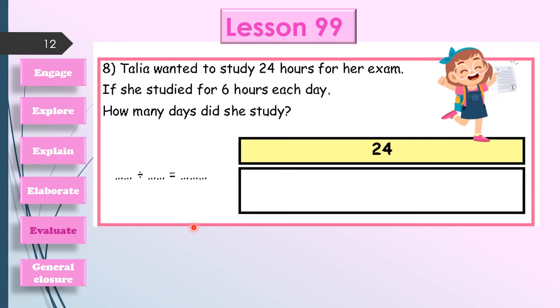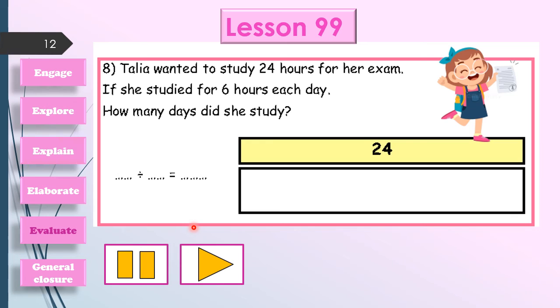Let's evaluate our work. Just press pause, then press play to listen to our explanation. Talia wanted to study 24 hours for her exam. Then the total number of hours is 24, so I will write down 24 here. If she studied for 6 hours each day, how many days did she study? I don't know the number of days, but I know that there are 6 hours in each day.